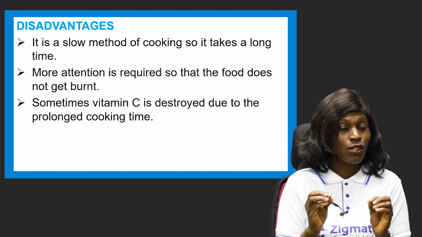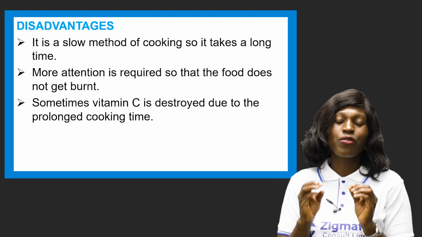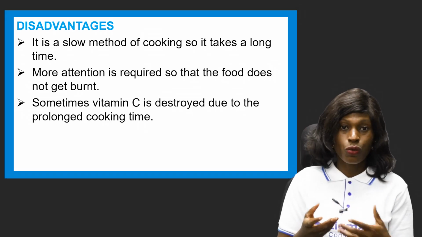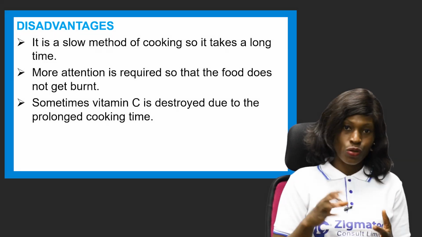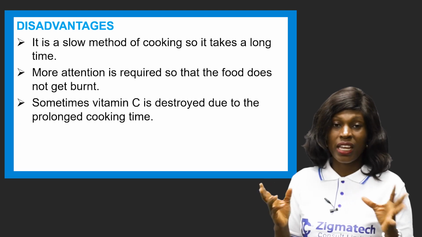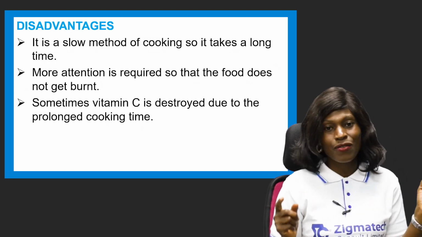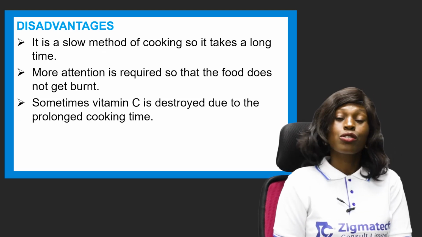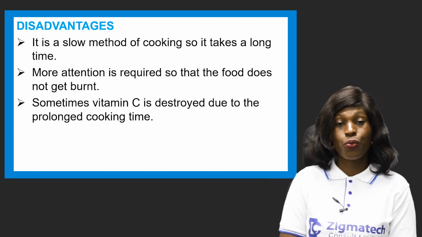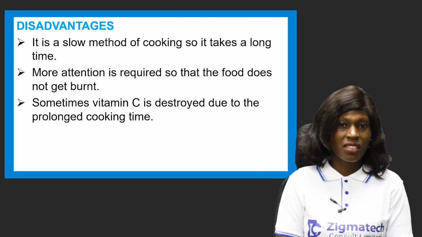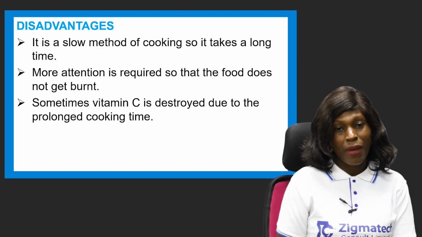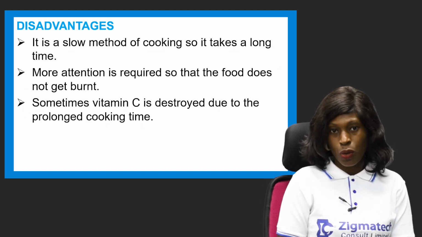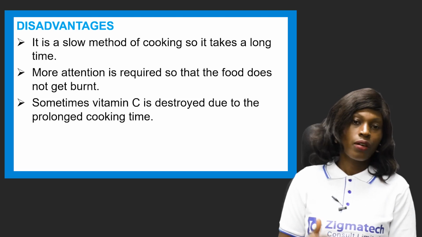More attention is also required so that the food does not get burnt. The liquid is not so much, so you have to be there and pay attention so it doesn't get burnt in the process of stewing. You can't leave it; you have to be around while it's cooking. Also, sometimes vitamin C is destroyed due to the prolonged cooking time, because it's a slow method of cooking and takes time.